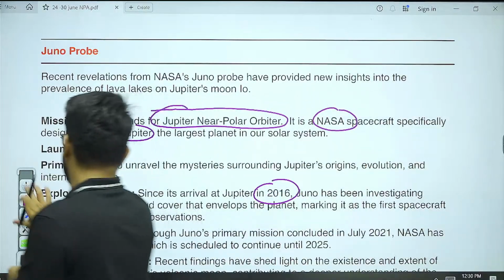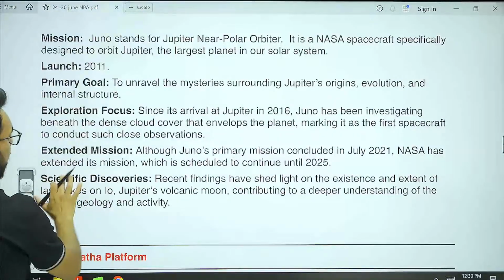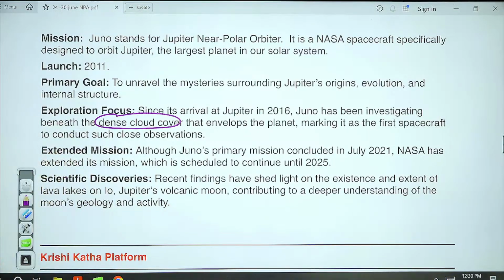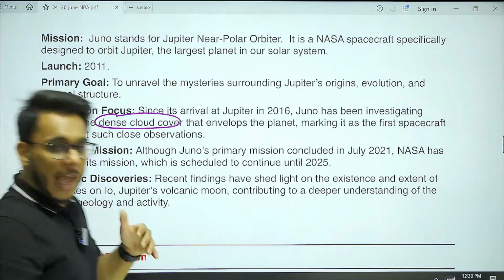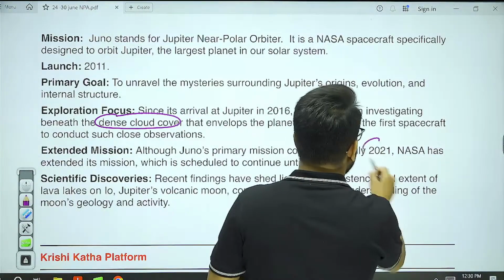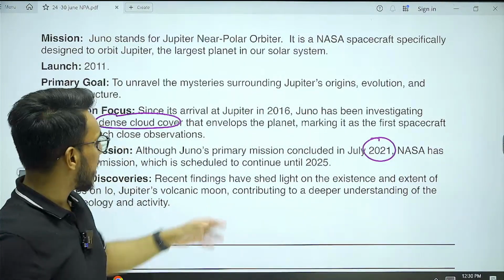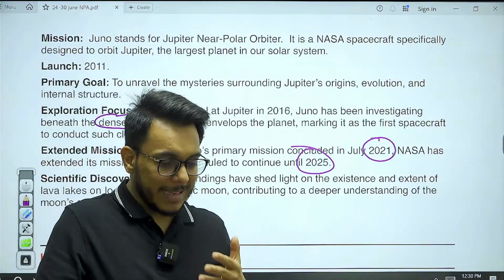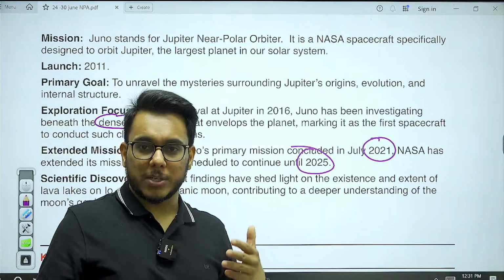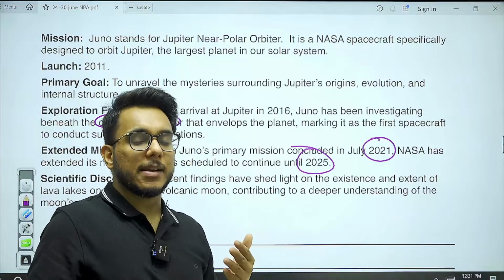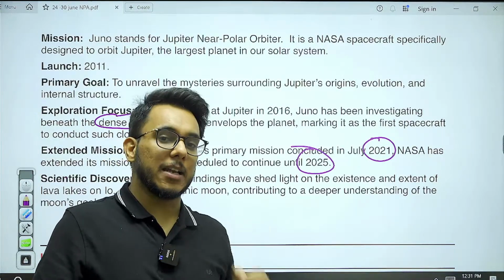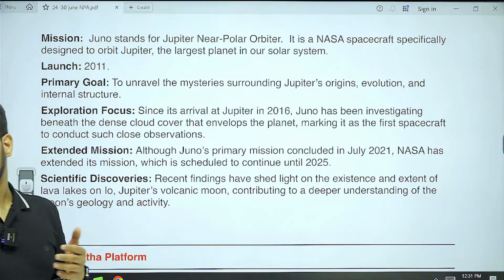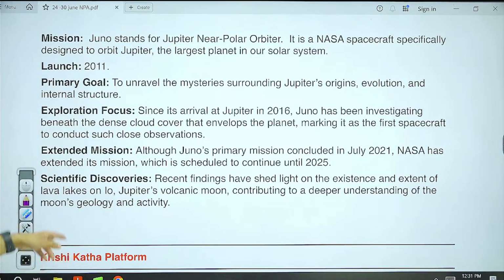And since then, it has given information with respect to the cloud cover at Jupiter. Also, it has given information with respect to the environment. Now, life of this particular mission got concluded in 2021, but it has been given an extension and will now continue till 2025. So, is this project culminated? No. Project was expected to be culminated in 2021, but now its life is extended till which year? Till 2025. So therefore, next year, if you are preparing for prelims examination, it's going to be an important one.